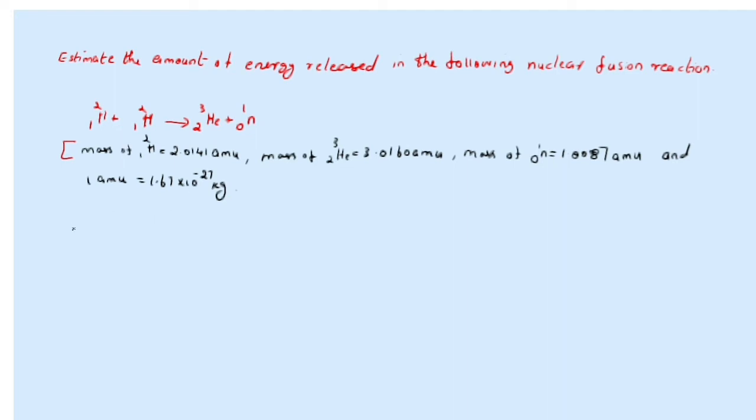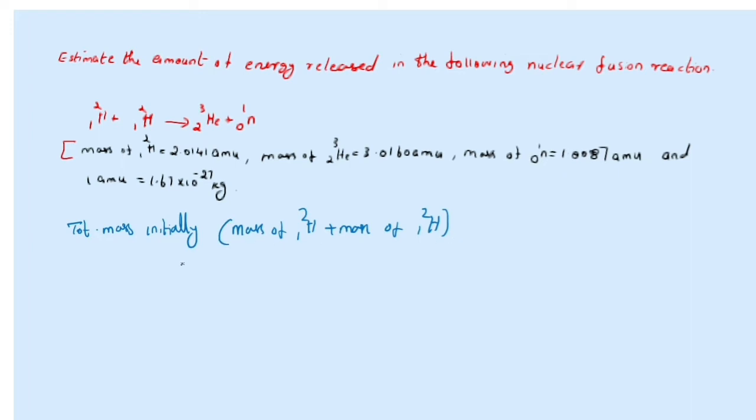Just before calculating how much energy is released, what is the total mass initially, before the reaction? That is the mass of 1H2 plus the mass of once again 1H2. This is the total initial mass.